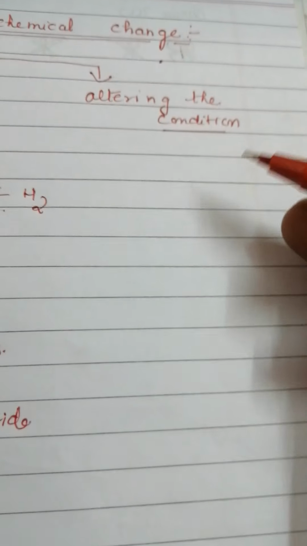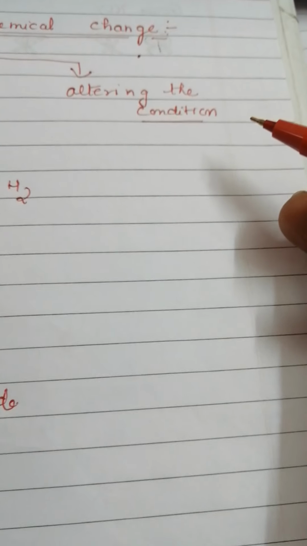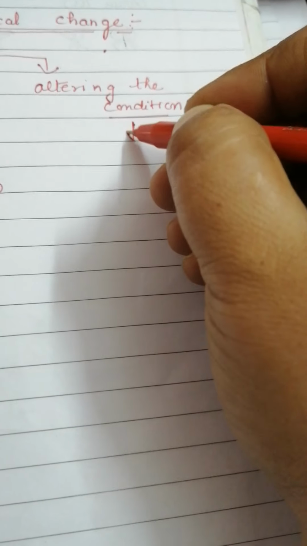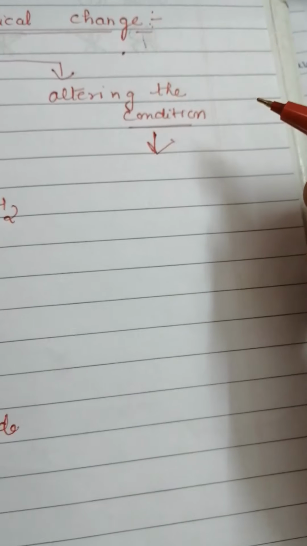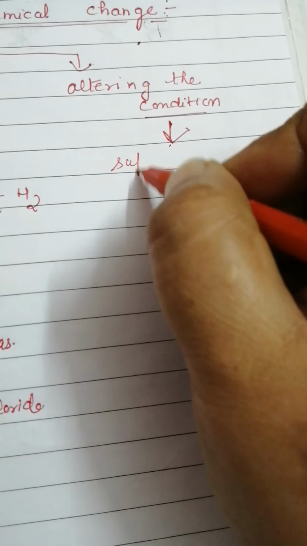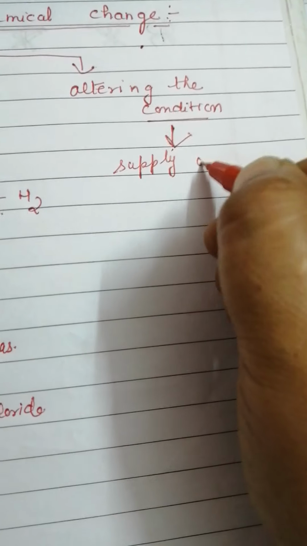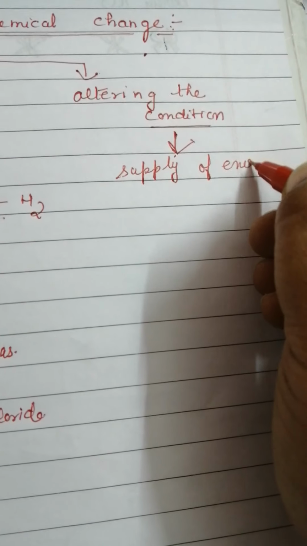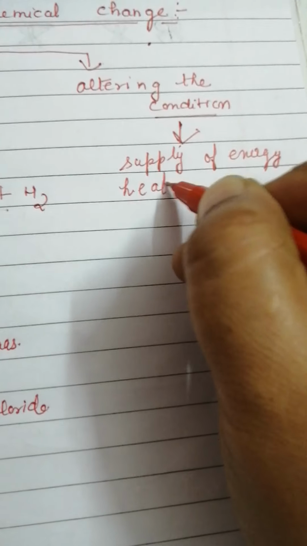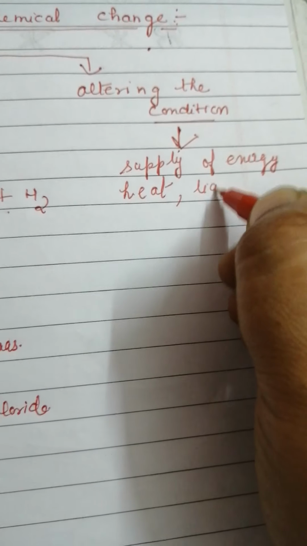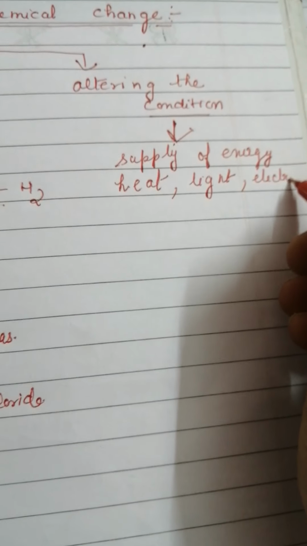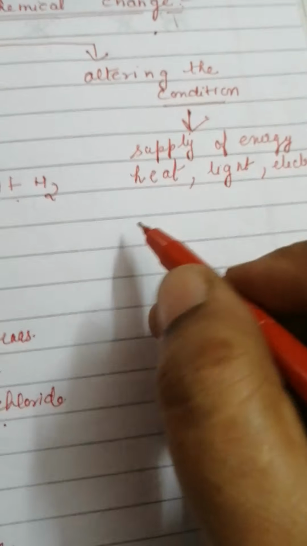Now the next important condition: if the reaction is not happening with direct combination, the ground state, or even the aqueous solution, then an alteration of the conditions may be required. It's a very simple thing to understand. Alteration of the conditions is nothing but the supply of energy. Supply of energy can be in the form of heat, light, you all know about the photochemical reaction, and even electricity, that is the electrochemical reaction.